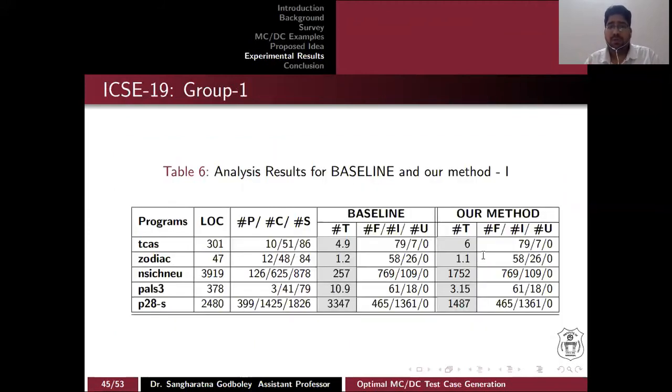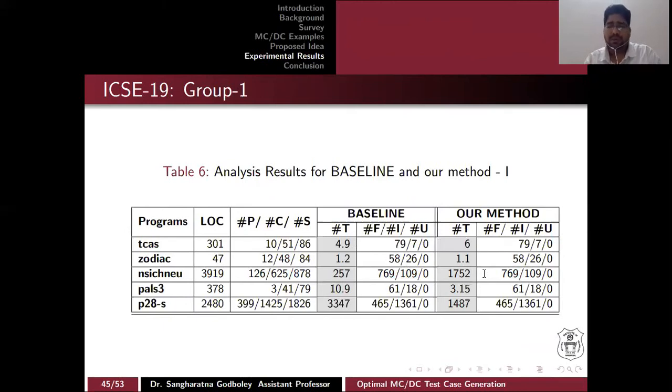So in group 1, you can see that we have 5 programs, and among those 5 programs, there is a very minor difference between CLI and TracerX. For TCAS, CLI actually finished in 4.9 and our method finished in 6, and in Zodiac 1.2 and 1.1, and in Nishnu the baseline finished in 257 seconds, and we finished in 1700 seconds.